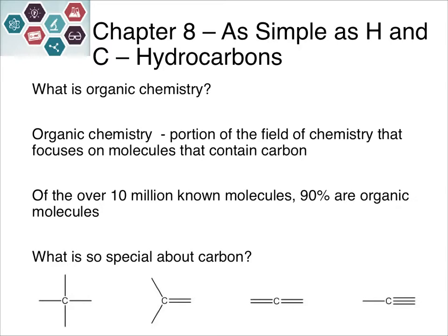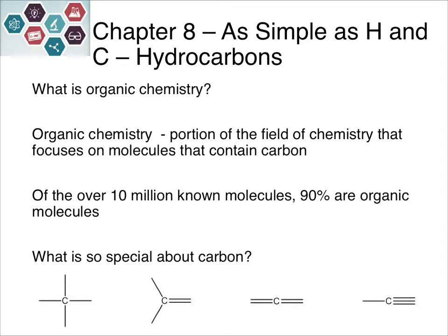So the official definition of organic chemistry is the area of chemistry that focuses on molecules that contain carbon. So you would think if our molecules had to have this very specific element in them, that they would be limited in numbers, but actually there's about 10 million known molecules and 90% of them are organic. So there must be something about carbon that makes it extra special. And what that is, carbon has the ability to make lots of different types of bonds.